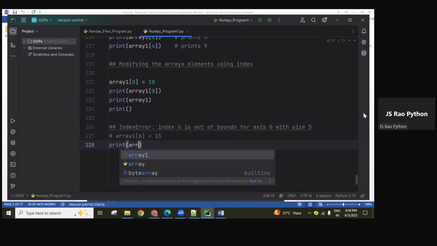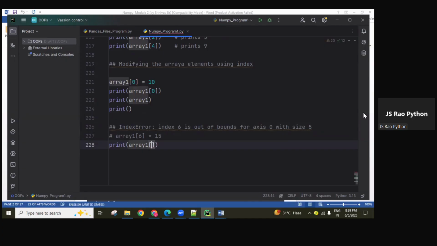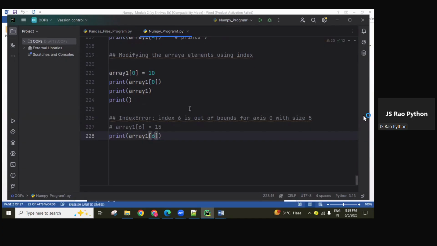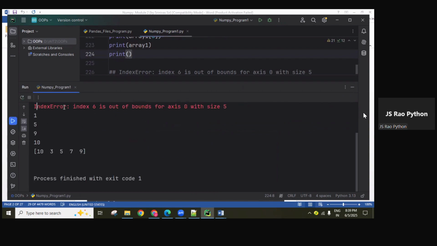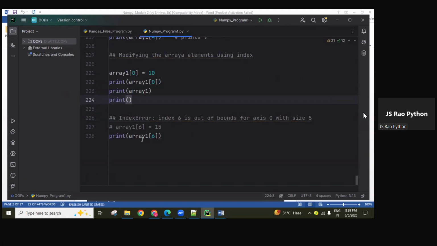And okay, this I'm commenting. And the next, print array of 6. This sixth-index array element I'm trying to access. That index is not there, so again you're going to get an index error. Okay? So whenever you are trying to access or modify, if that array index is not available, then an index error is returned. In Python also it is the same.